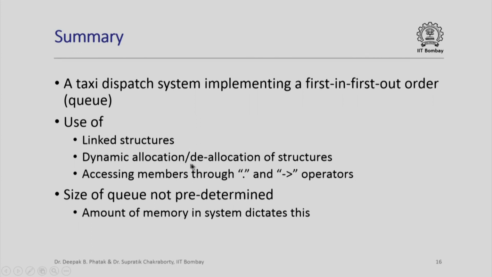We made use of dynamic allocation and deallocation of structures, and we also saw that members could be accessed through both the dot and the arrow operators. Note that in this example the size of the queue was not predetermined. Every time a new taxi came to join the queue, we allocated space for it in the heap dynamically, and every time a taxi was dispatched, we freed up that space. So really the size of the queue is not predetermined. In fact, it is the amount of memory in the system that dictates how many taxis you can have in the queue.